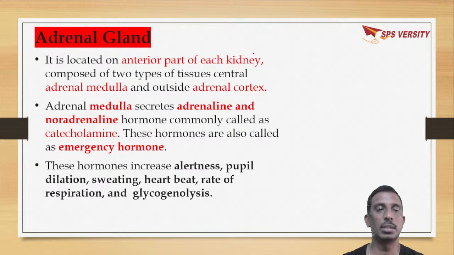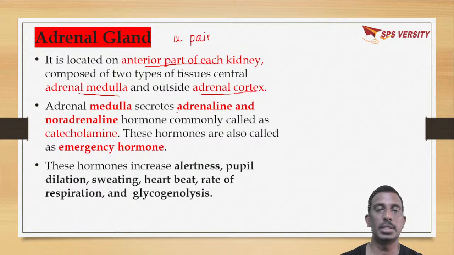Now we will discuss the adrenal gland. A pair of adrenal glands are present on the top of the kidneys, on the apex of the kidneys, in the anterior part of each kidney. This adrenal gland is divided into two parts. The outside is called the adrenal cortex and the innermost tissue is called the adrenal medulla.